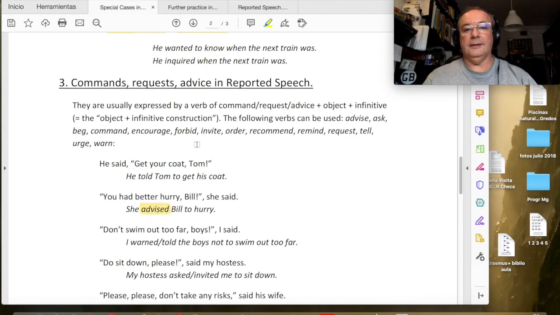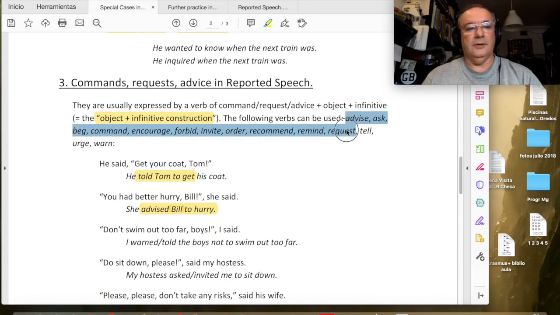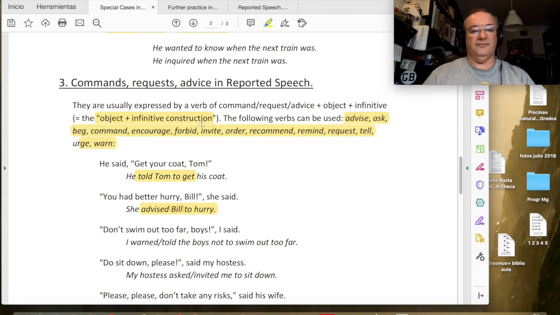Many of these verbs will take the object plus infinitive construction. What is this? This is it. He advised Bill to hurry. Object Bill plus infinitive construction. Aconsejó a Bill darse prisa. It is also popular in Spanish. He told Tom to get his coat. Le dijo a Tom coger su abrigo. This is not very common in Spanish, but in English it is very common. This object plus infinitive construction. You have a wide list of verbs that can take this object plus infinitive construction.